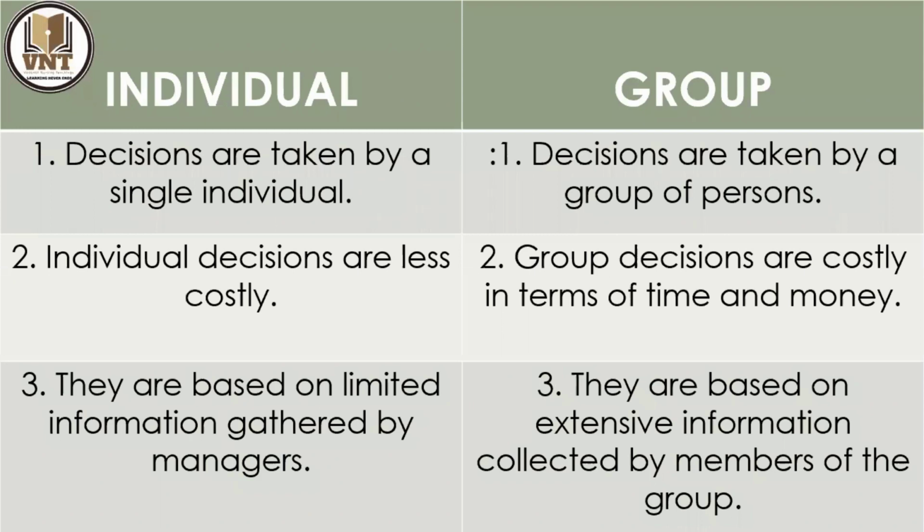Time, 6 o'clock. They don't know the ticket amount, and they don't know the timings of the train leaving. Coming to the group members, for example, take 10 members in the group: one member knows the timings of the trains, one member knows the ticket amount, and one member knows the time of leaving the train and what the platform is. That's the group. They are based on extensive information, collecting all the information.